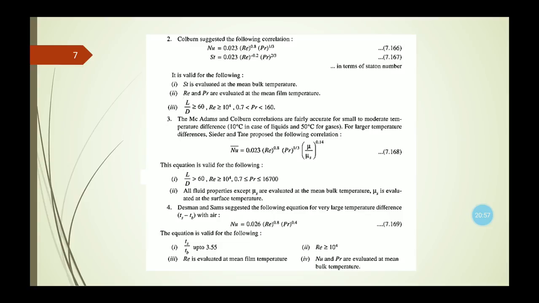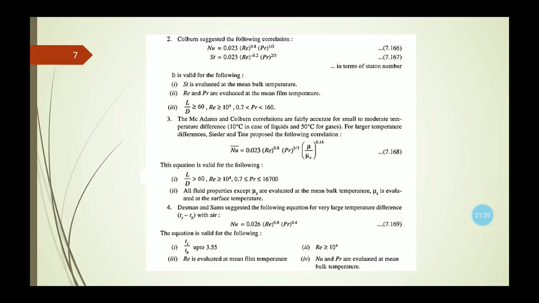Next, the McAdams and Colburn correlations are accurate for small to moderate temperature difference. So the temperature difference is 10 degrees centigrade in case of liquid and 50 degrees centigrade for gases. Now in case of the larger temperature difference, which formula should we use? In that case the average Nusselt number will be 0.023 Reynolds number to the power 0.8 and Prandtl number to the power 1/3 multiplied by mu over mu s whole to the power 0.14.